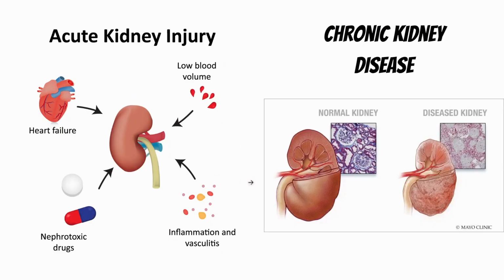Now, next, we will be talking about some of the kidney problems. Acute kidney injury, the full form of AKI is acute kidney injury. It's also called acute renal failure. What happens exactly is the kidney loses its function in this case, and urine formation also reduces.